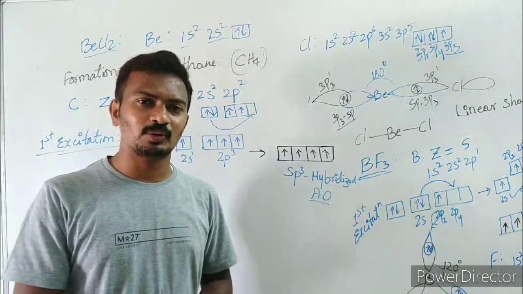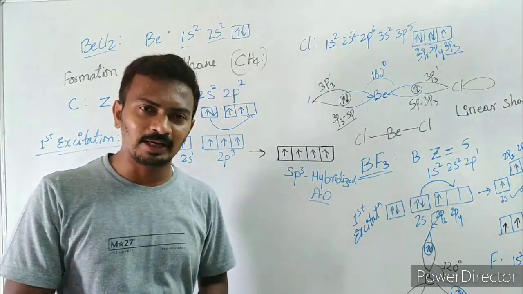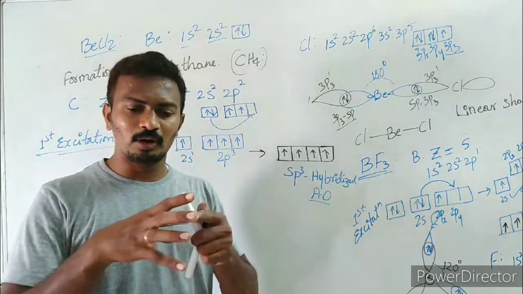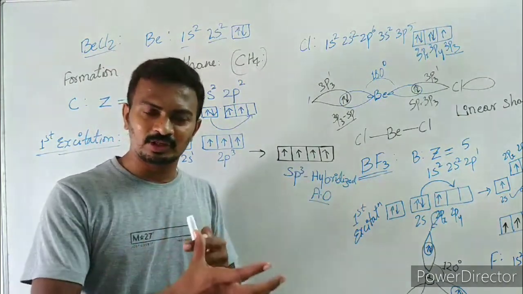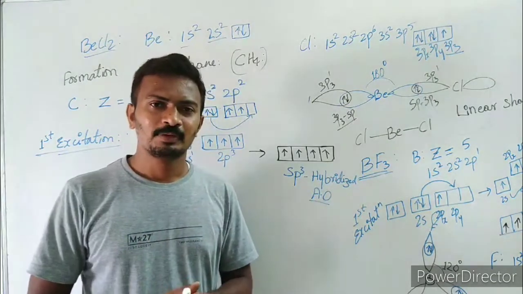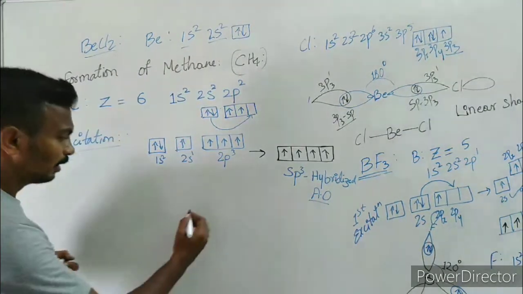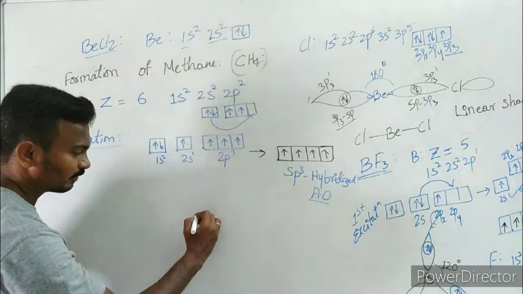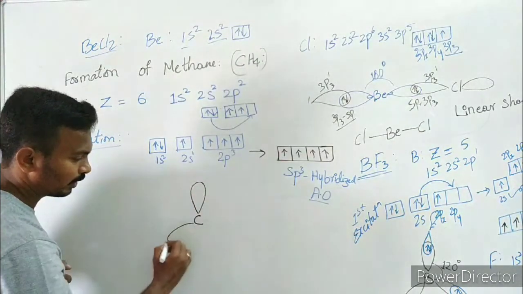You know that they are going to arrange in a tetrahedral manner, with 4 orbitals arranged three-dimensionally in space such that they face minimum repulsion. Right? So around the carbon, these 4 are going to orient.